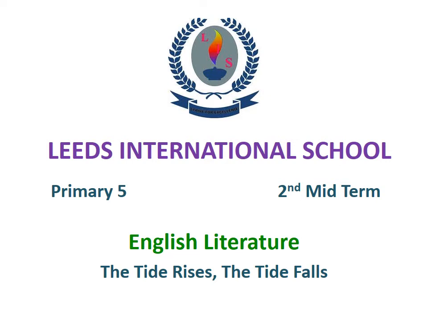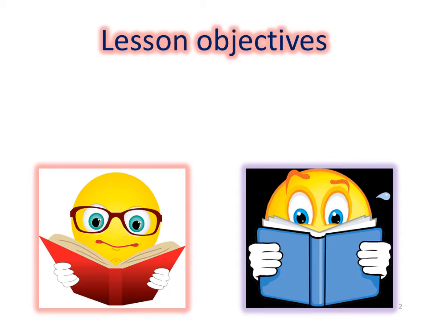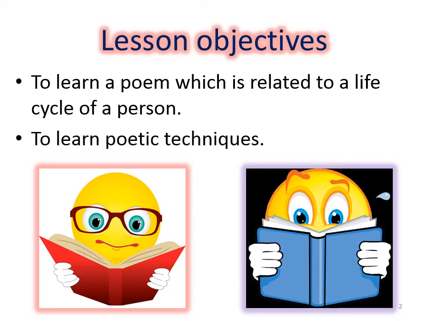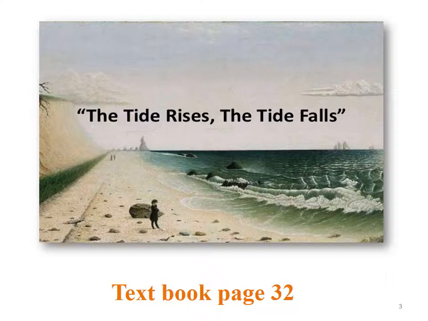Primary 5 second midterm English literature. The tide rises, the tide falls. Lesson objectives are to learn a poem which is related to a life cycle of a person and to learn some poetic techniques. You all can turn your book to page 32. Then you can find this poem, The Tide Rises, the Tide Falls.